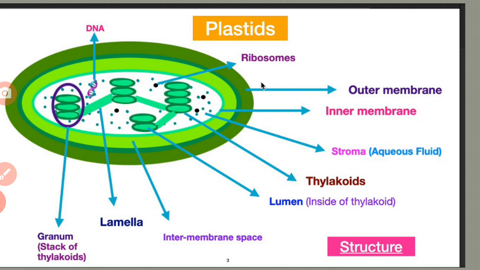Then the intermembrane space, lamella, and a stack of thylakoids known as a granum. This DNA can also be observed in the plastid structure.